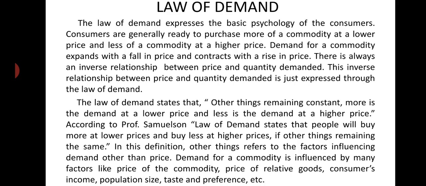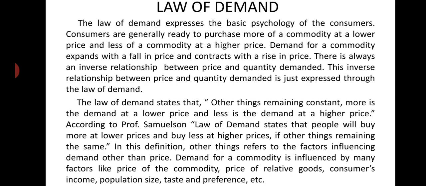They are the price of the commodity. Other things, that is, price of the commodity is not included. Other things include price of related goods, consumers' income, population size, taste and preference, habit, custom, then the tax policy of the government, state of economic condition, etc. Right? These factors remaining constant, only with a change in price, quantity demanded of a commodity changes, that is studied